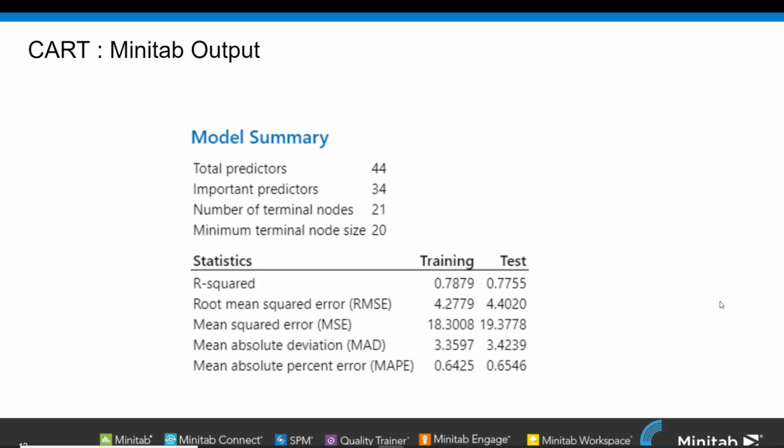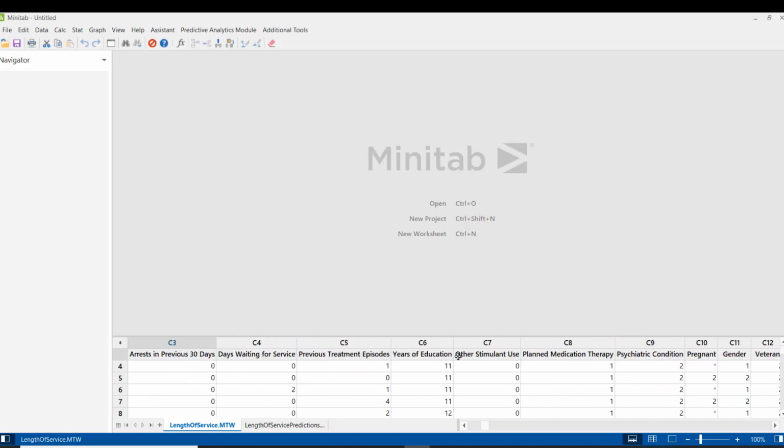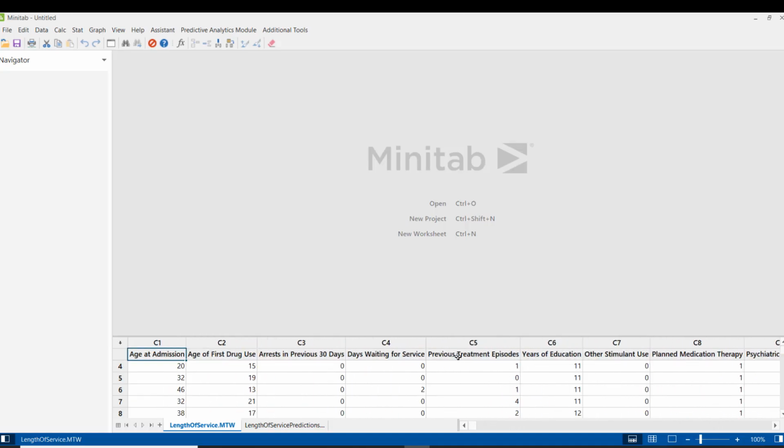So let's go to Minitab. Here we are in our Minitab screen. You can see I have the same dataset, length of service, where we have several variables like age at admission, age of first drug use, any arrest, days waiting for service, previous treatment. So let's go and generate our CART regression model.